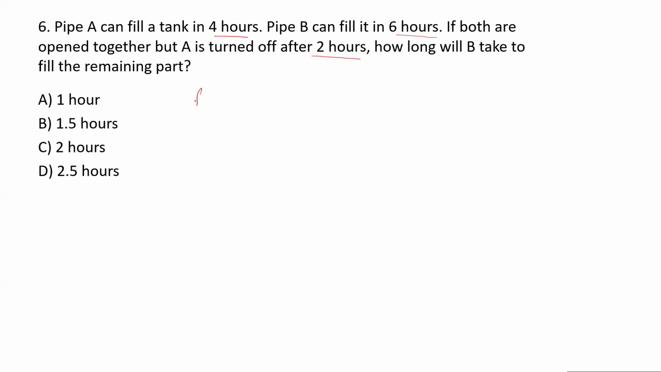So the filling rate is given. Filling rate of pipe A: how long will pipe A take to fill the tank? It is 4 hours, no? So the rate will be 1 upon 4. Similarly, filling rate of pipe B: how long will pipe B take to fill the tank? 6 hours. So the filling rate will be 1 upon 6. Now the combined filling rate.